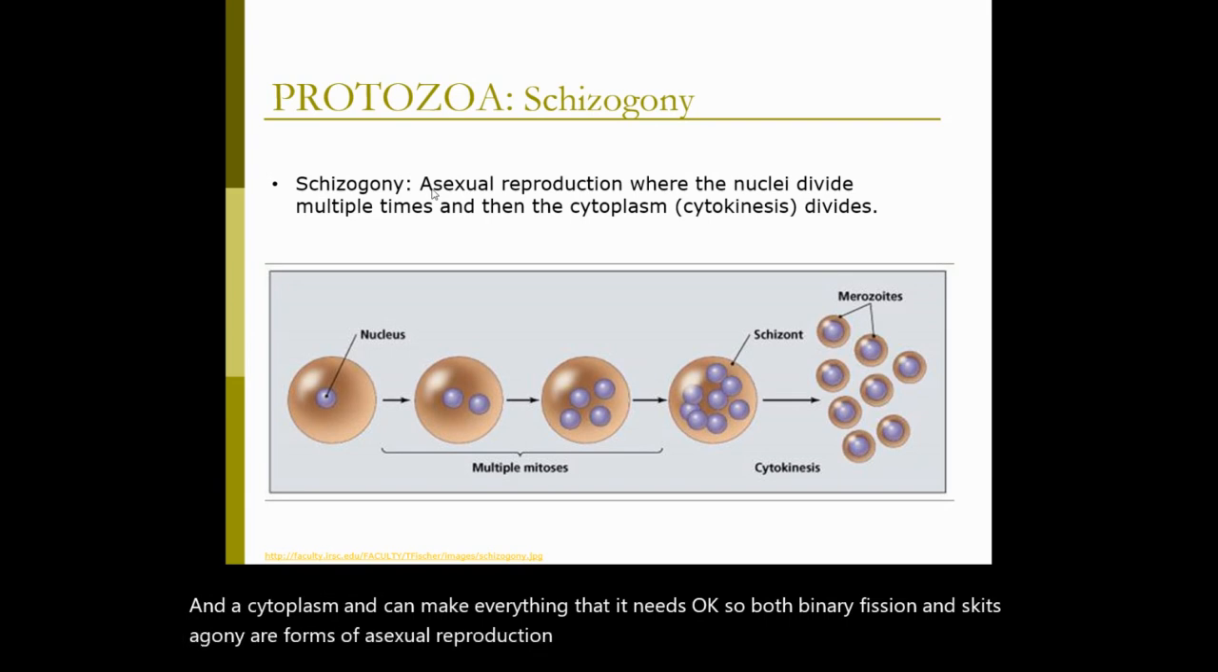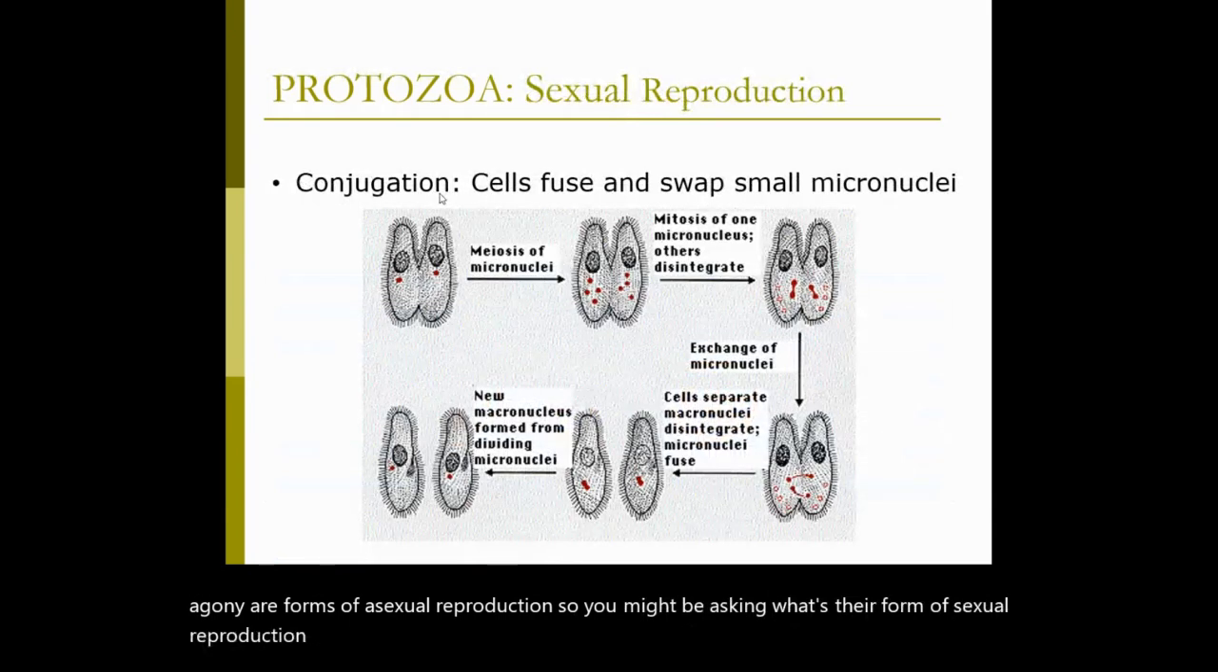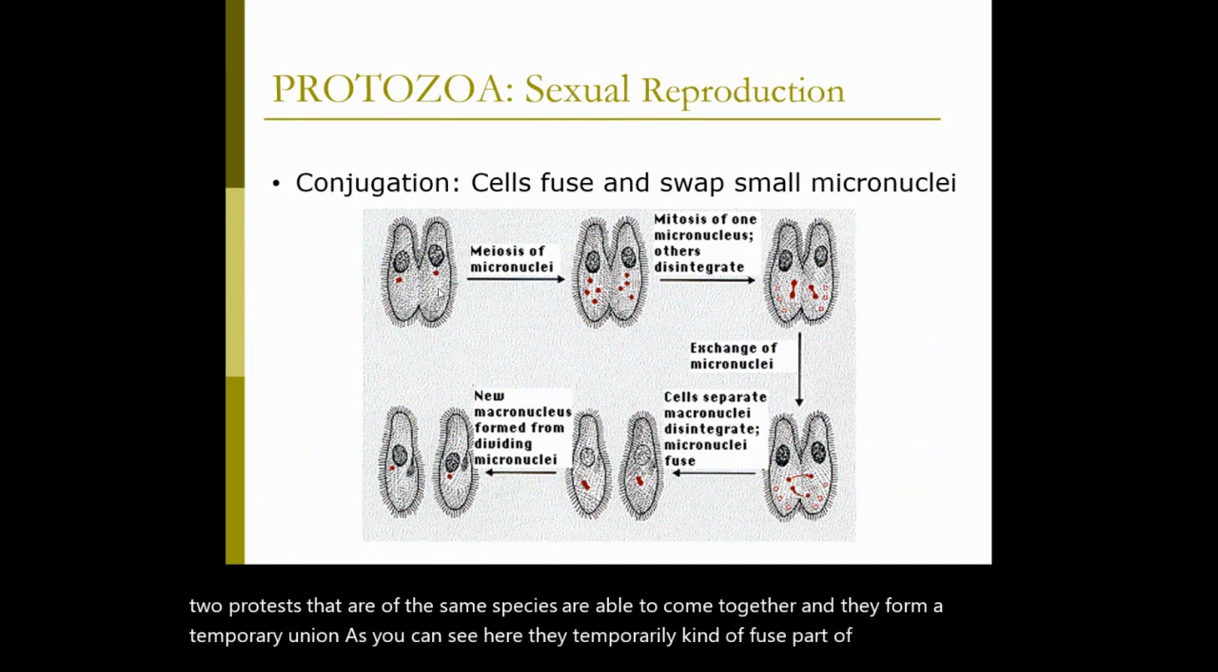So you might be asking, what's their form of sexual reproduction? And that is going to be conjugation. And so conjugation is going to occur when two protists that are of the same species are able to come together and they form a temporary union. As you can see here, they temporarily kind of fuse part of themselves together.